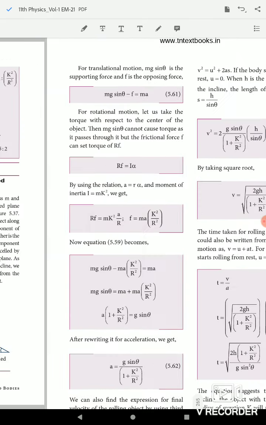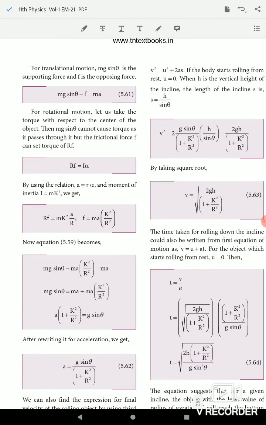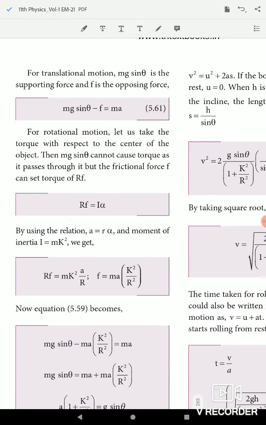Okay, so for translational motion, mg sin theta minus f equal to ma. According to the free body diagram, mg sin theta is in the positive x direction and minus f is in the negative x direction. This is equal to, by Newton's second law, ma.